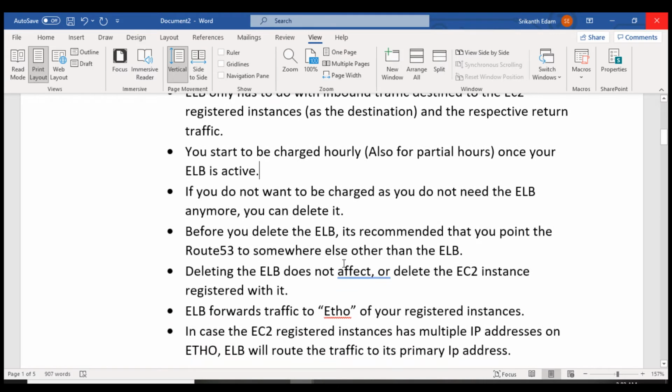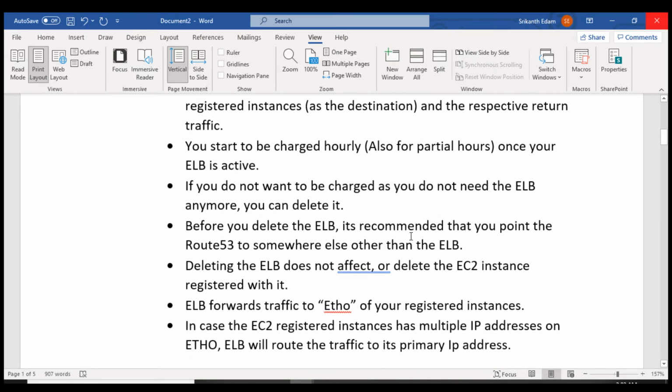Before you delete the elastic load balancer, it's recommended that you point Route 53 to somewhere else other than the elastic load balancer. If you are going to delete your elastic load balancer and you have Route 53, then you have to configure Route 53 to somewhere else, or else Route 53 will still be configured to your elastic load balancer. So before deleting it, you have to point it to something else. You can configure it to the web server directly.